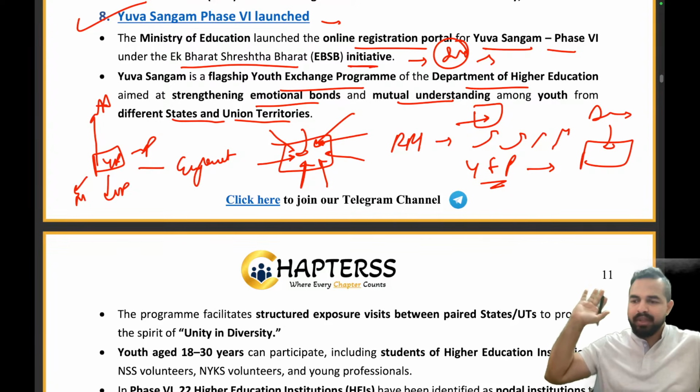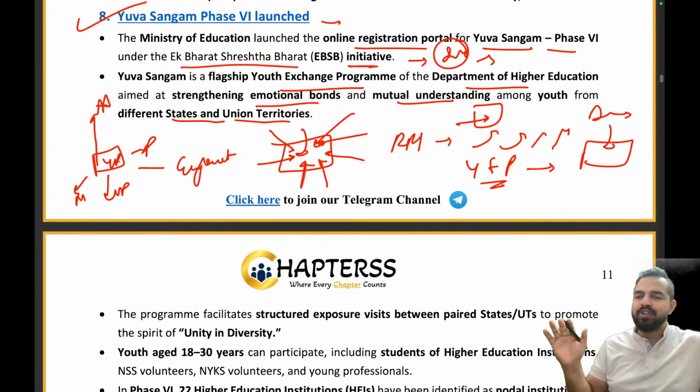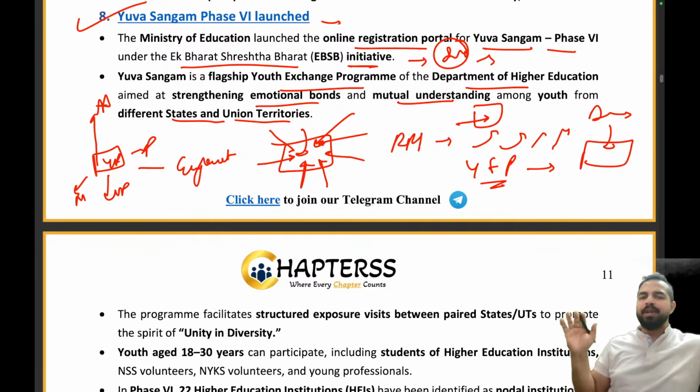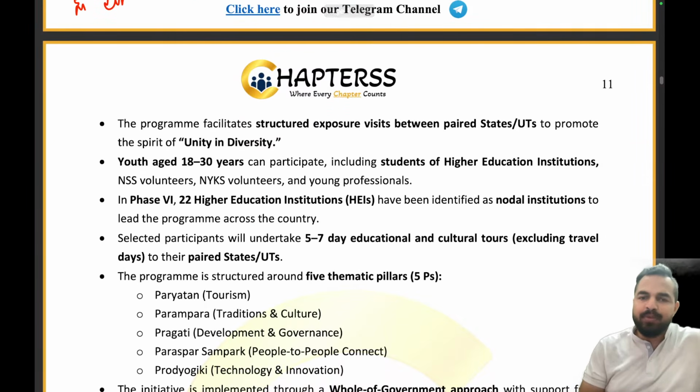Clear everyone? Now when we talk about the Ek Bharat Shresth Bharat program, my dear friends, it was launched on Unity Day. Can anybody tell me on which date Unity Day is celebrated? Unity Day is celebrated every year on 31st of October. Absolutely right. It is the birth anniversary of Sardar Vallabhbhai Patel ji, who is known for unifying India. Now guys, the program facilitates structured exposure visits between the paired states to promote the spirit of unity and diversity.